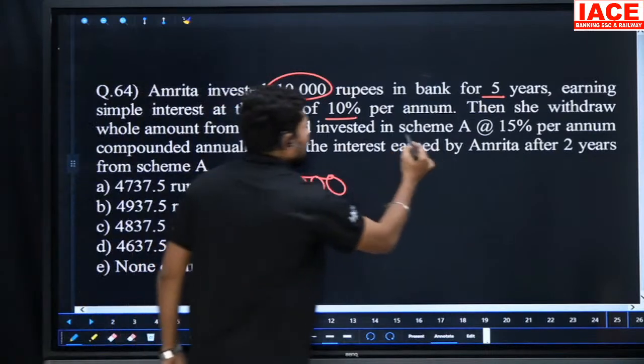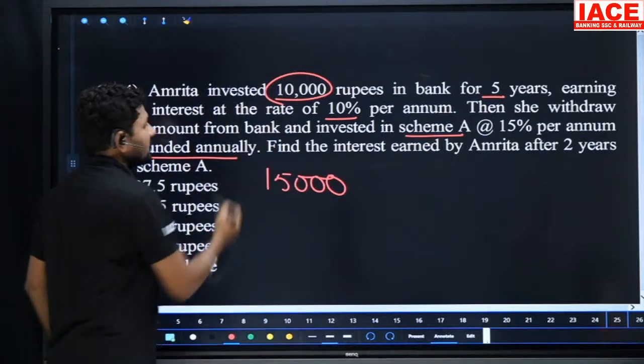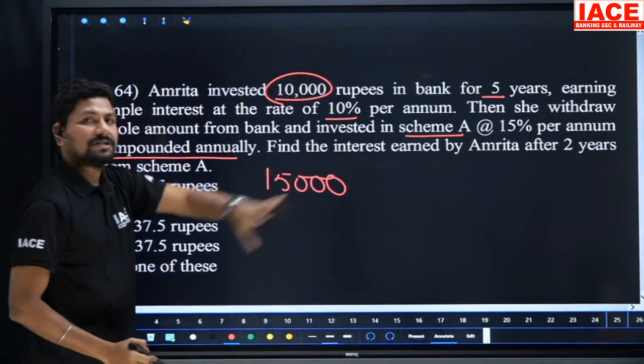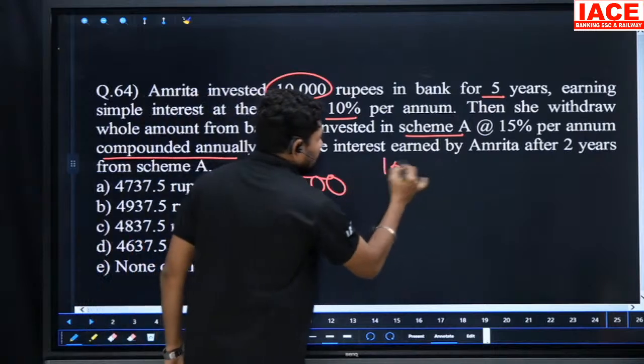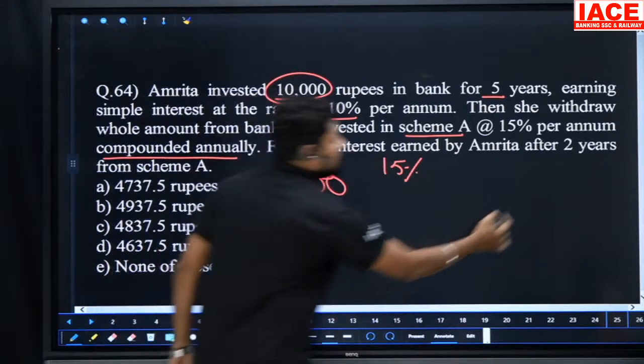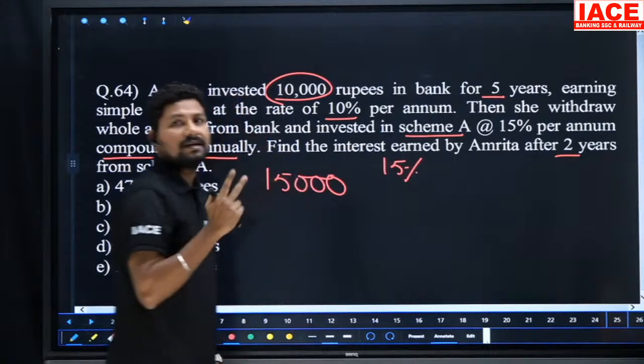The scheme name is A, based on compound interest. Compound interest case-wise, she wants to invest. How much rate of interest? 15% rate of interest, for how many years? 2 years. She deposits for 2 years.